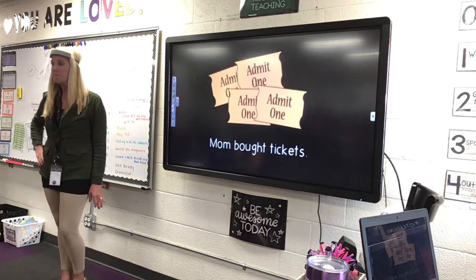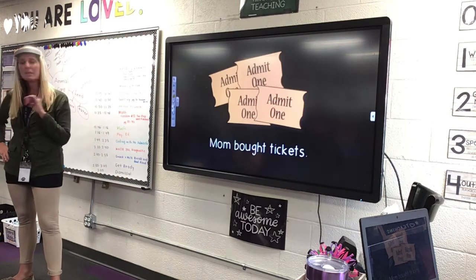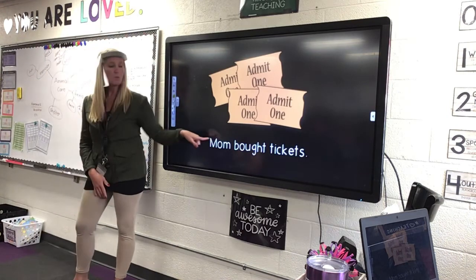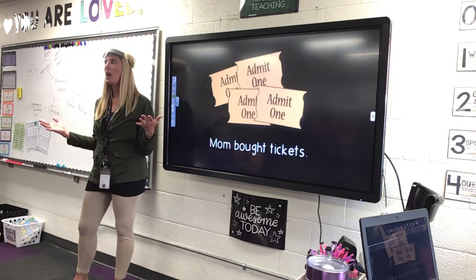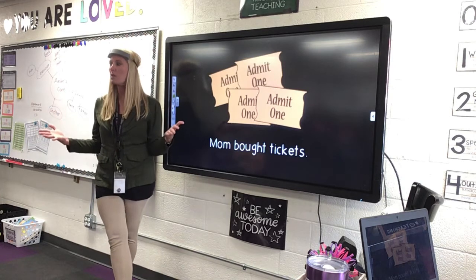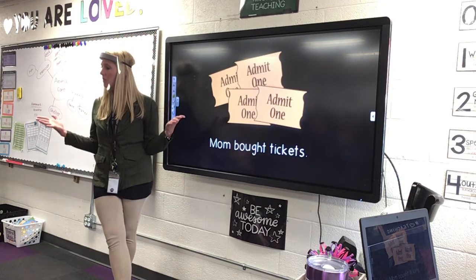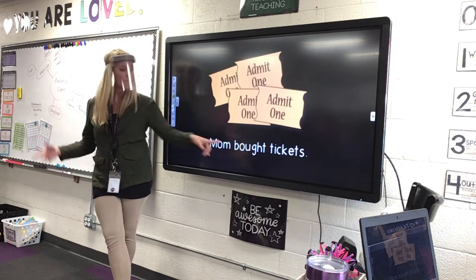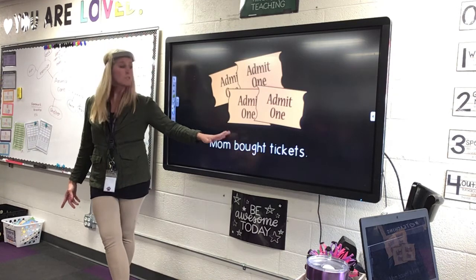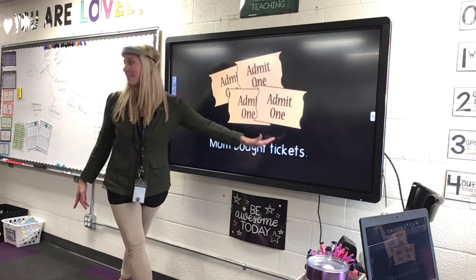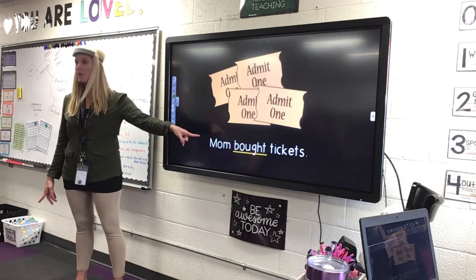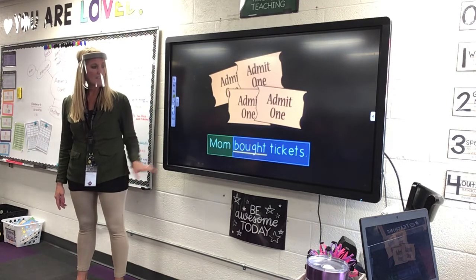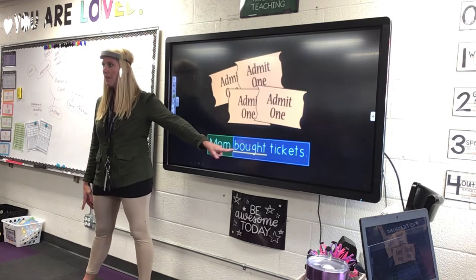So look up here. Mom bought tickets. Well, Mom is who the sentence is about. Now, I need to find my verb. What did Mom do? Carson, what did she do? She bought. So the verb is bought. So the rest of the sentence, bought tickets, is the predicate. So there's your verb. That's your subject. And bought tickets is your predicate.